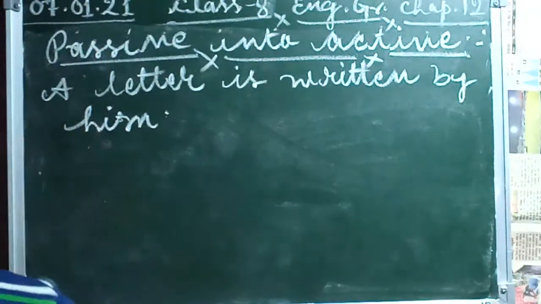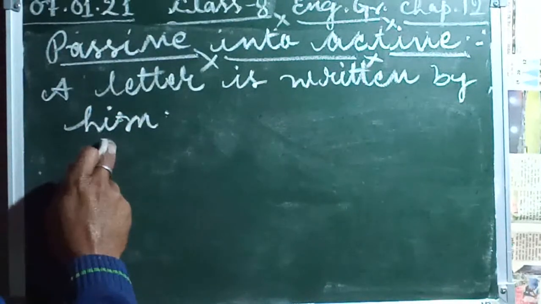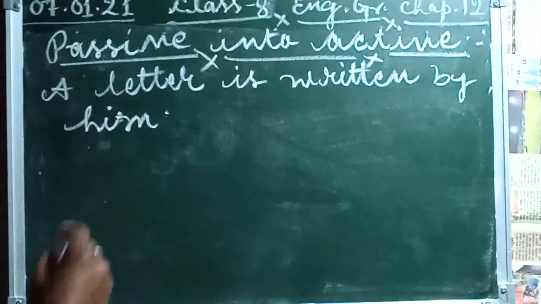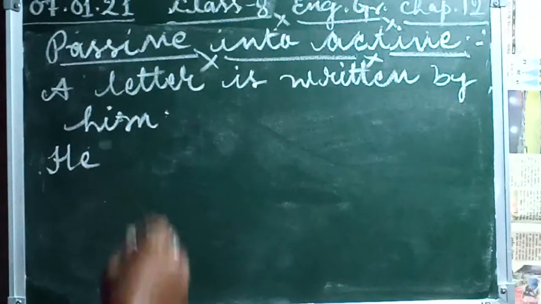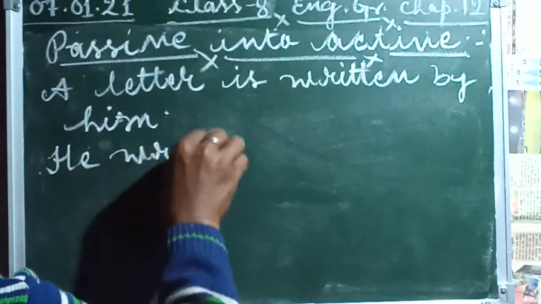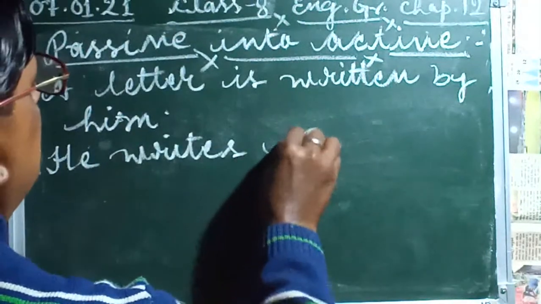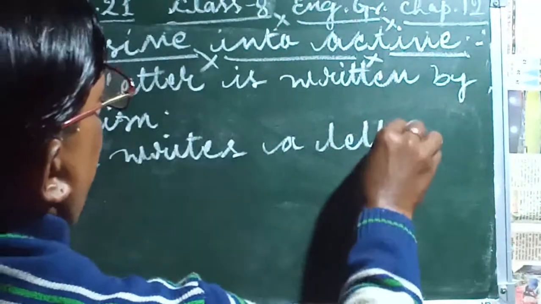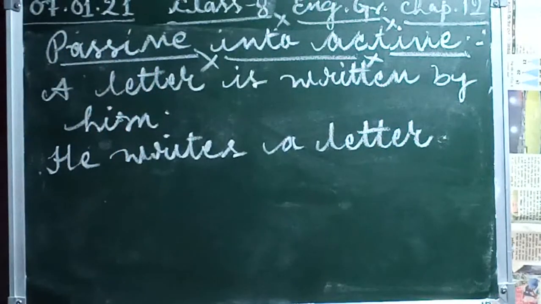Means he, which is used here as the object. So we write first of all the subject here: he writes, because it is in present tense. So we write here: he writes a letter. This is the active form.